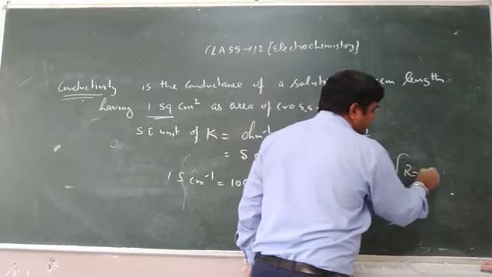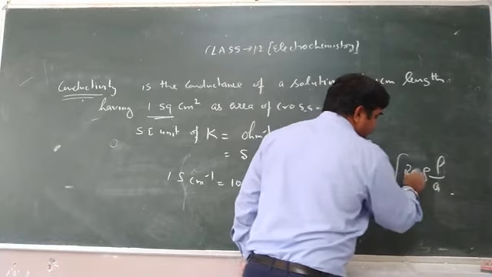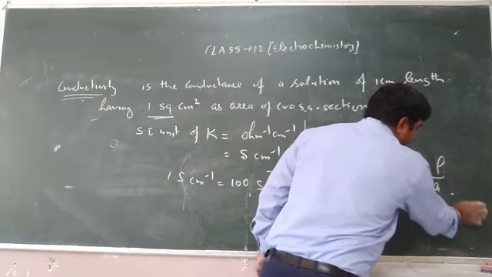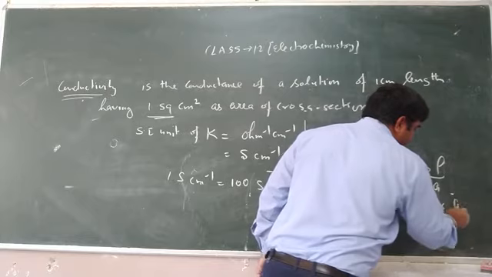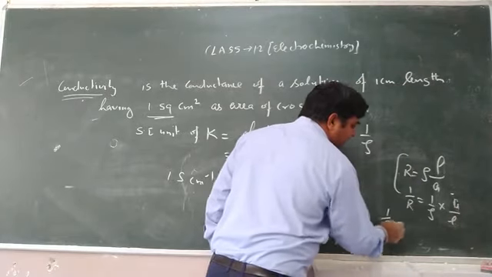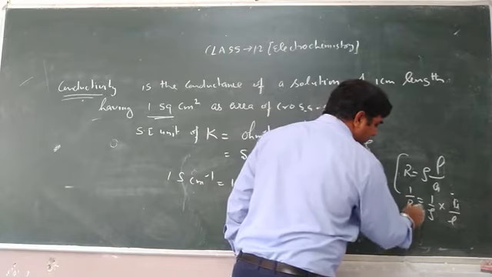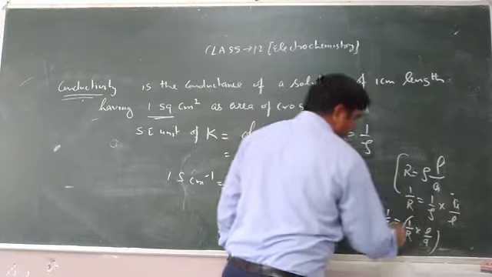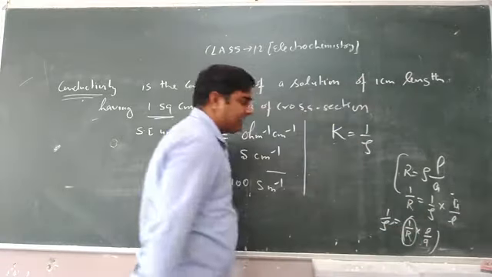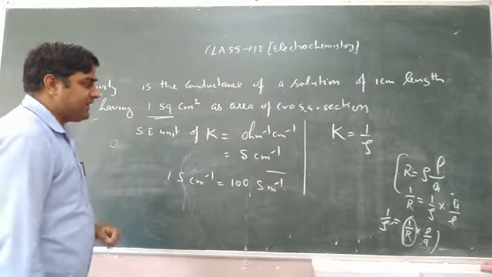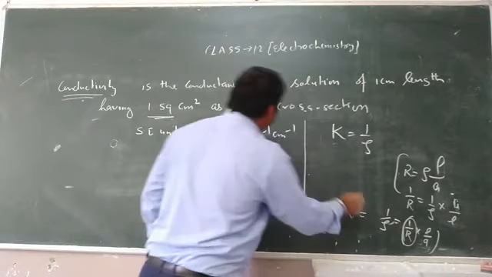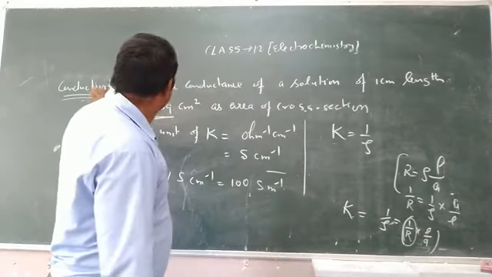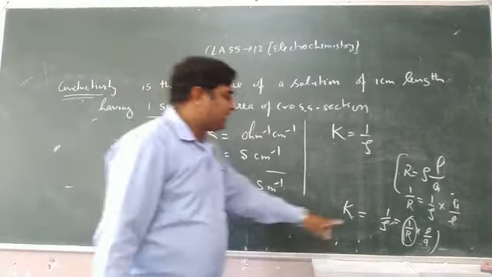Since R is equal to rho L upon A, 1 upon R is equal to 1 upon rho into A upon L. So 1 upon rho is equal to, when we cross multiply, 1 upon R into L upon A. 1 upon R is called conductance. That is why we are saying that kappa, the conductivity, is equal to the conductance.